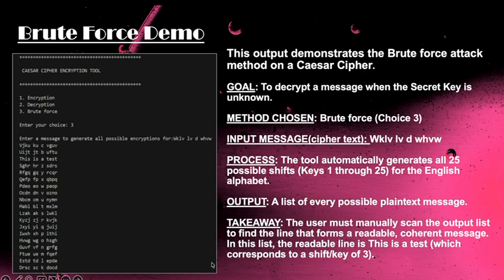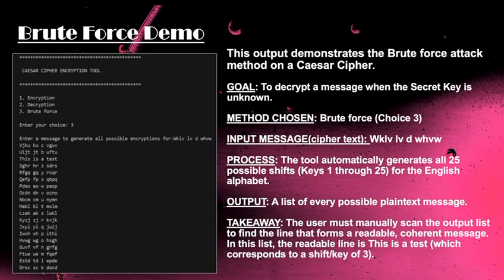Now here is a small demo of our Caesar cipher brute force. This output demonstrates the brute force attack method on a Caesar cipher. Our goal is to decrypt a message when the secret key is unknown. The method we are choosing here is brute force. After the method, we enter any message we want to decrypt. The tool automatically generates all 25 possible shifts, from key 1 to 25, for the English alphabet. A list of all possible plain text messages will be the output.